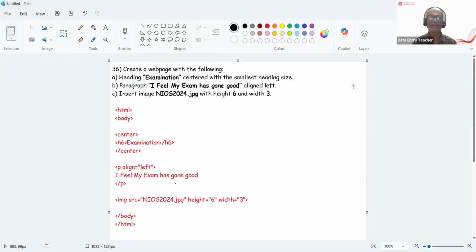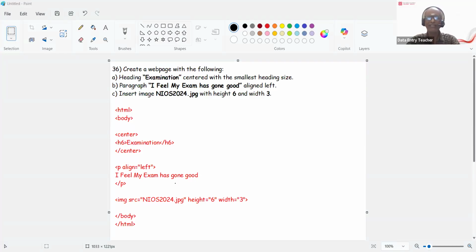You have to give the header tag h6, and then followed by the paragraph aligning left. I feel my exam has gone good. Then you are inserting an image. Image src is equal to NIOS 2024.jpg. Height is equal to 6 and width is equal to 3. So this is the code. See, very simple. You can write it in less than 3 minutes. Very simple. Question number 37.